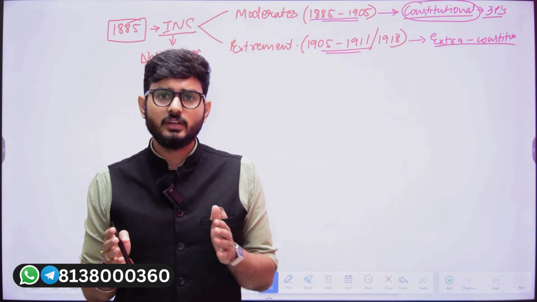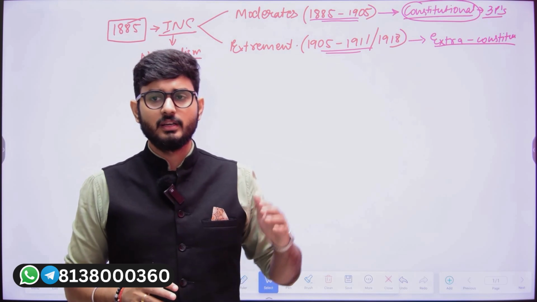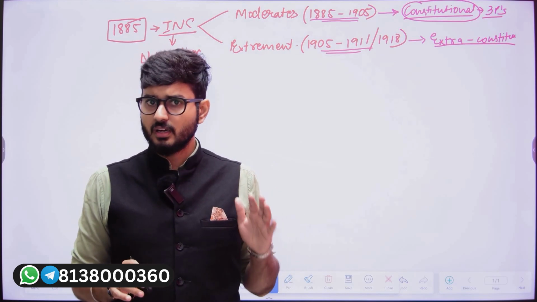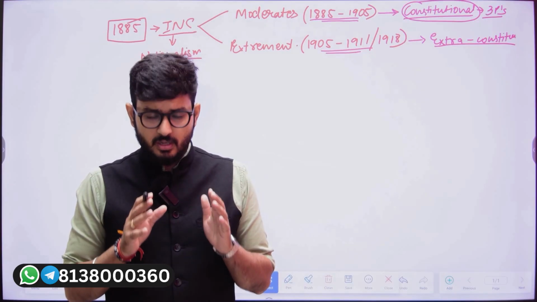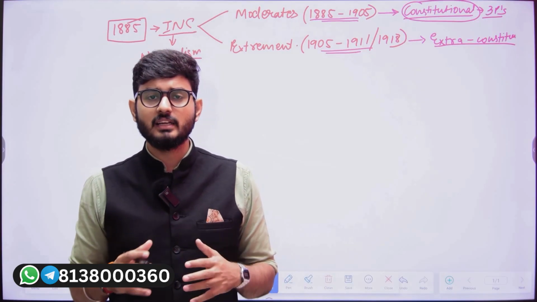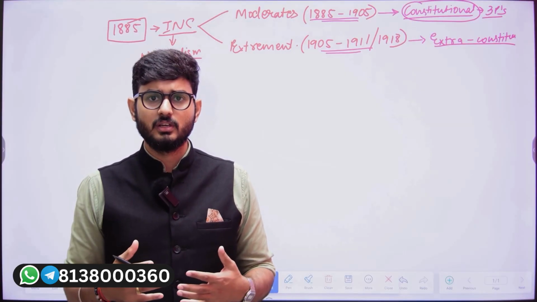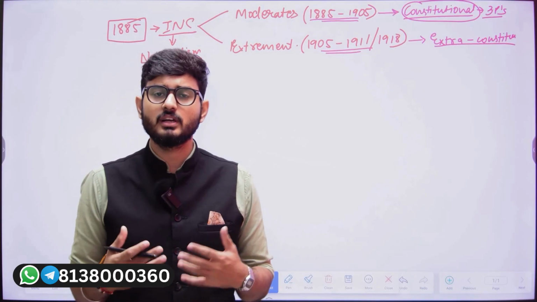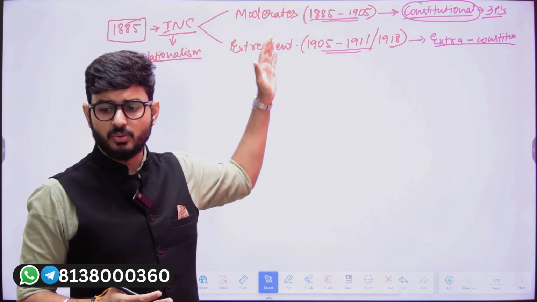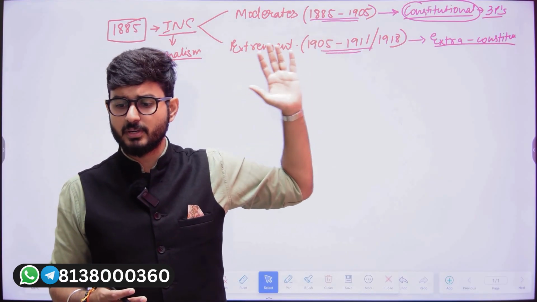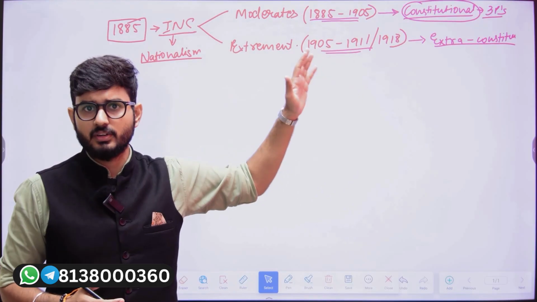Now do not correlate that with the current Indian constitution. What is a constitution? A constitution is a document that contains laws, rules and regulations that help to govern the country. So obviously the Britishers, when they were ruling at that point of time, would also have certain laws, rules and regulations to govern the country.